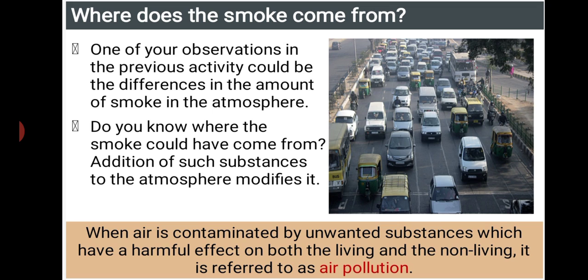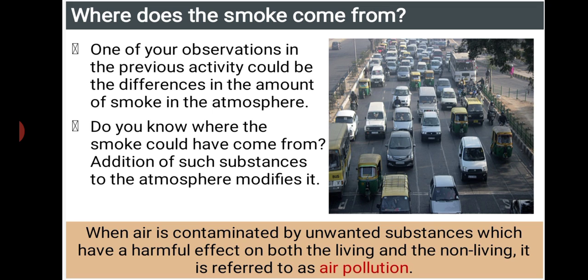Since here we are going to learn about air pollution, air contaminated by unwanted substances with a harmful effect on both living and non-living things is called air pollution.